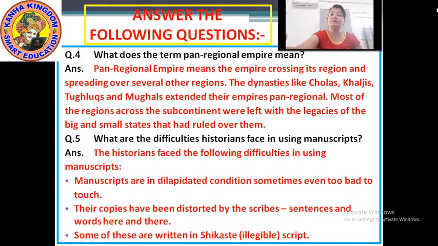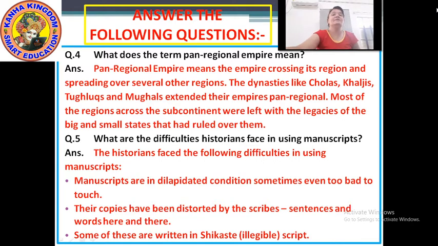Okay, now moving to question number 5. What are the difficulties historians face in using manuscripts? Now, what difficulties did the historians face when they were using the manuscript? Okay, when they were reading it, what kind of problems did they have to face? Difficulties. The historians faced the following difficulties in using manuscripts. This also you can write down in points.